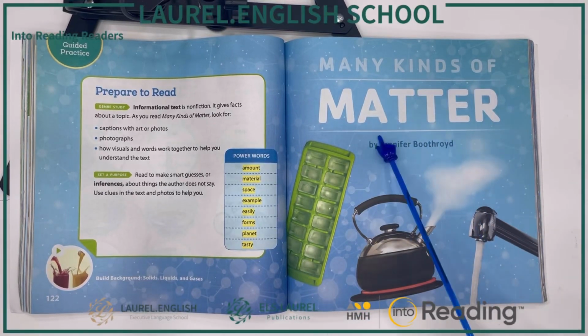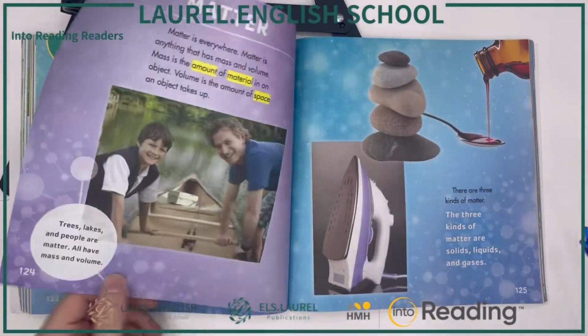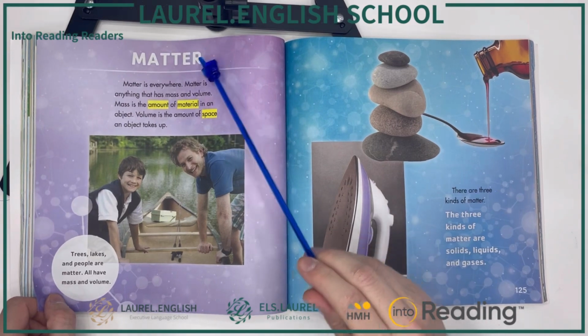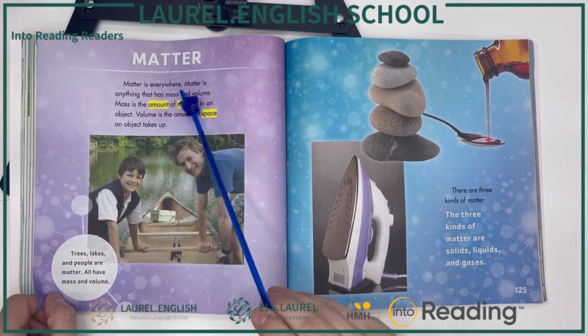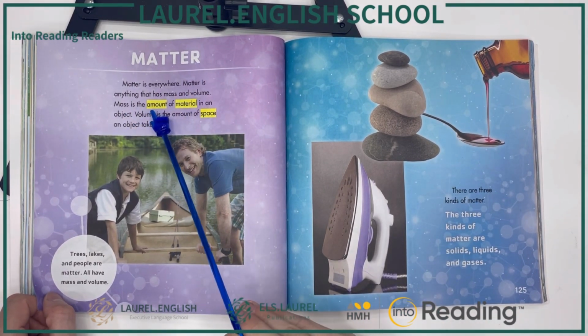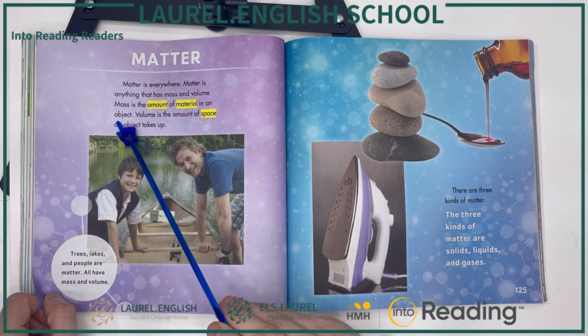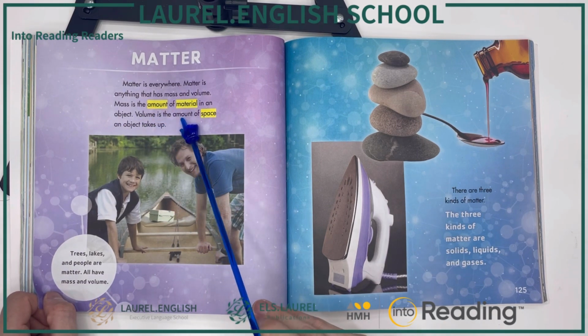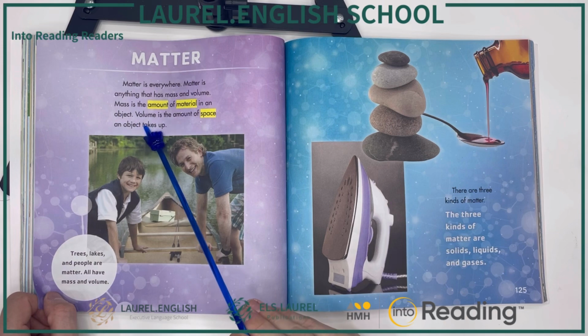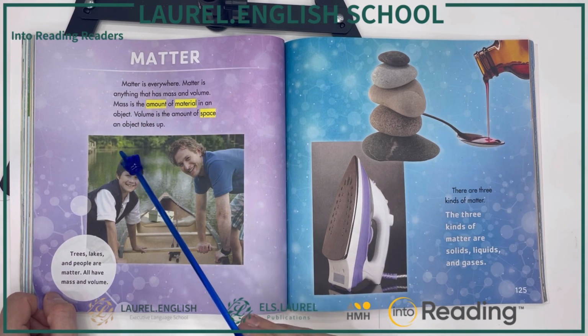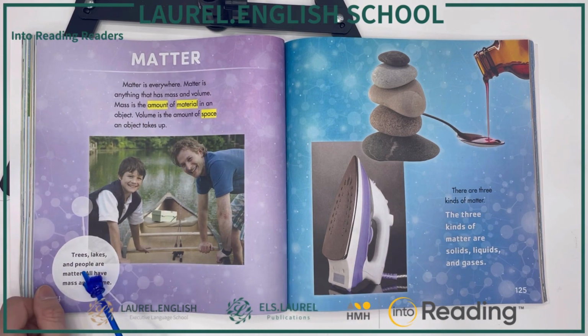Many kinds of matter. Matter is everywhere. Matter is anything that has mass and volume. Mass is the amount of material in an object. Volume is the amount of space an object takes up. Trees, lakes, and people have matter. All have mass and volume.